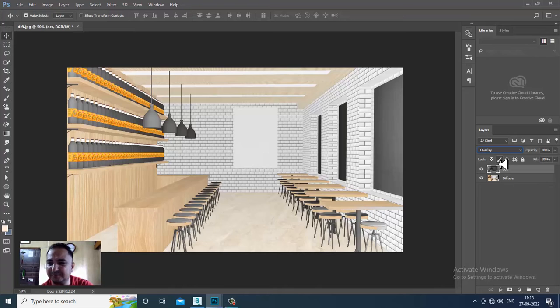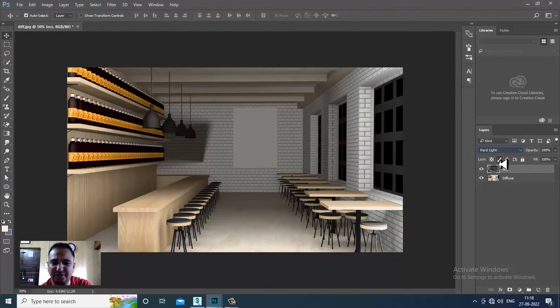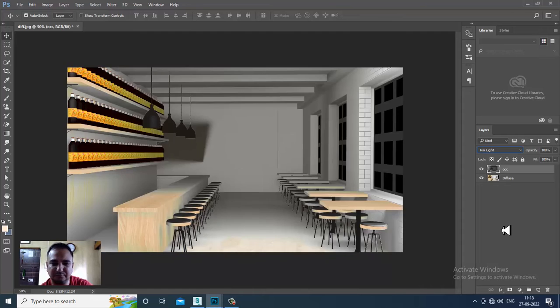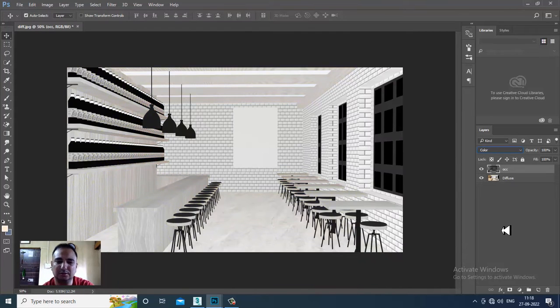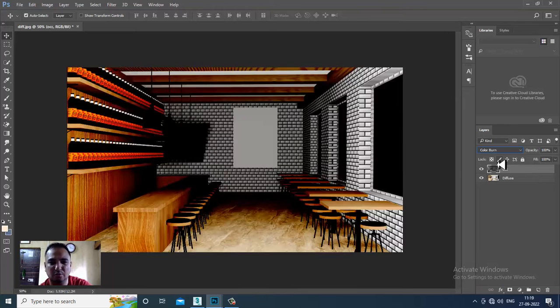As you can see, I'm changing the blending mode, so you can easily change it. If I change it, you can see the depth in it. Depth is possible just because of this occlusion pass. Whatever suits best, we can just keep that over here.